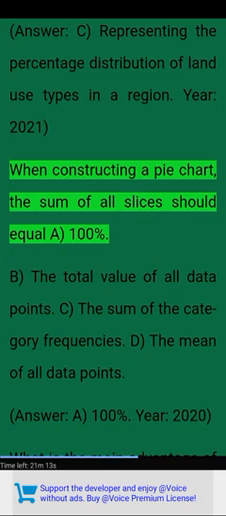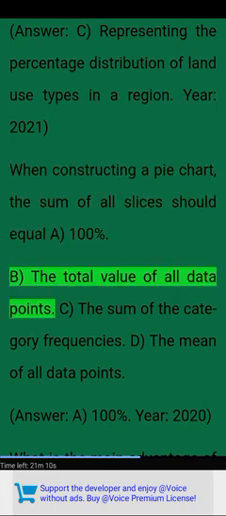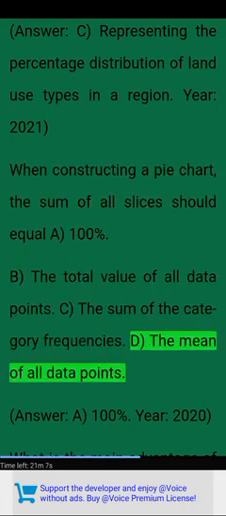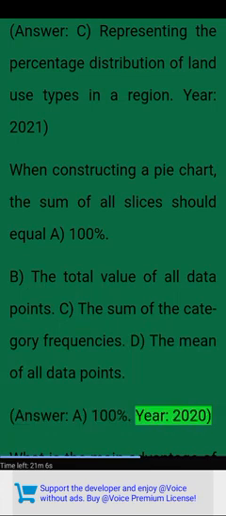Year 2021. When constructing a pie chart, the sum of all slices should equal A. 100%. B. The total value of all data points. C. The sum of the category frequencies. D. The mean of all data points. Answer. A. 100%.